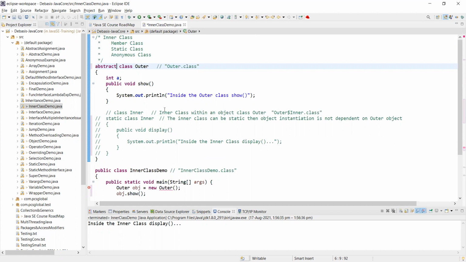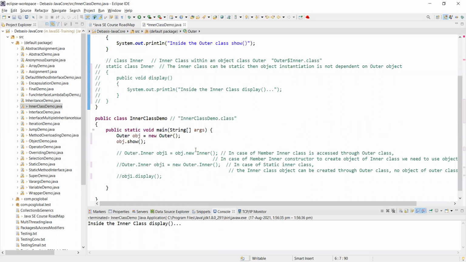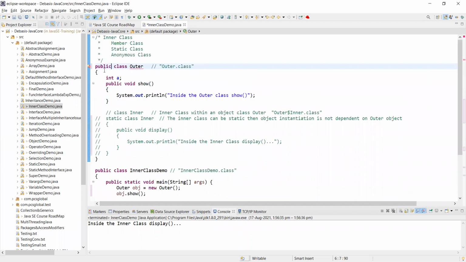So here you either use a public... Okay, public is also not able to be used.